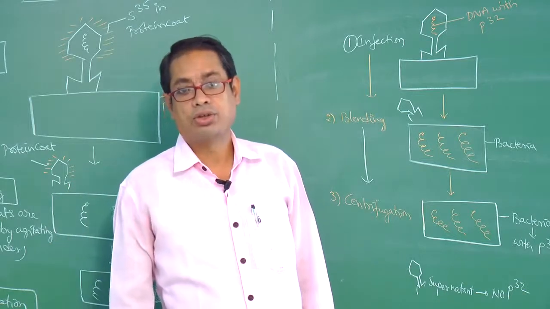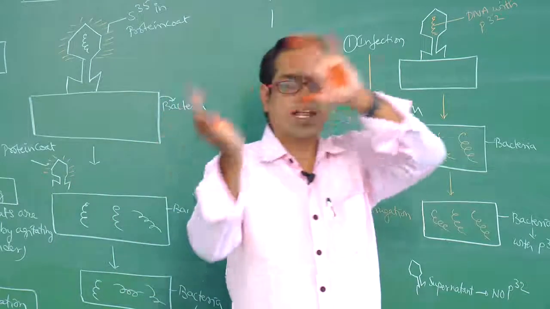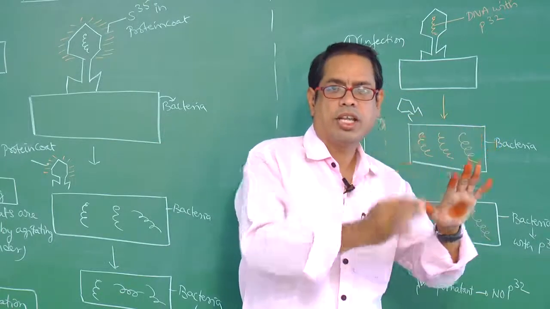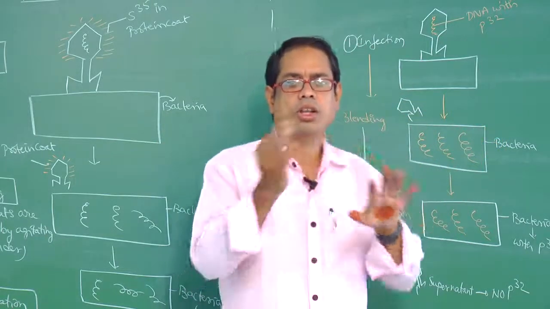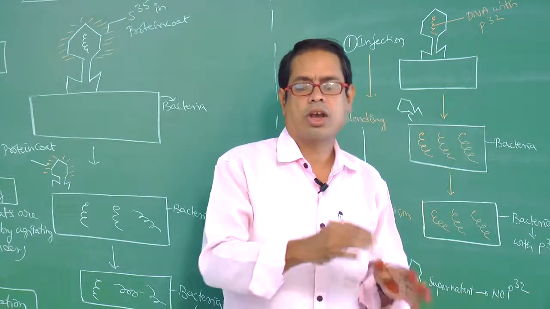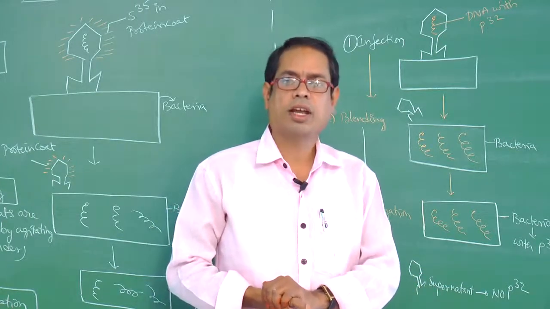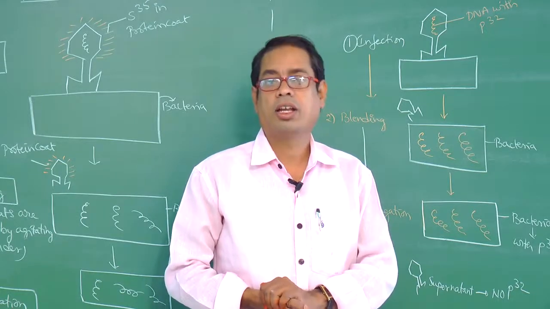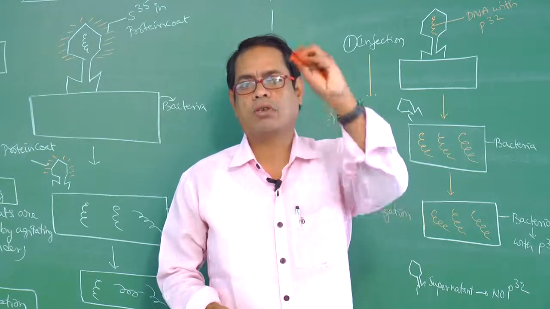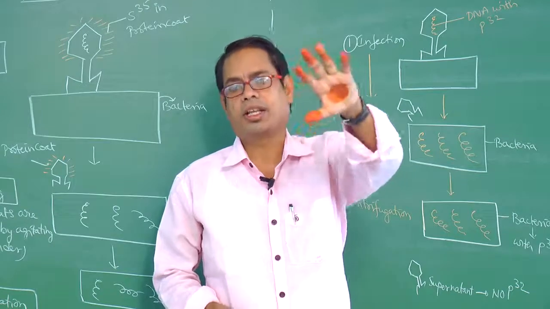Mice were dead because something was transferred from heat-killed S strain to R strain, then R strain becomes S strain. Finally, the mice were dead. So that something which was transferred is nothing but DNA.